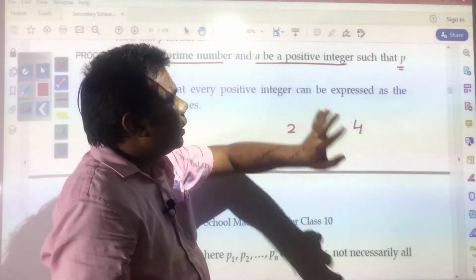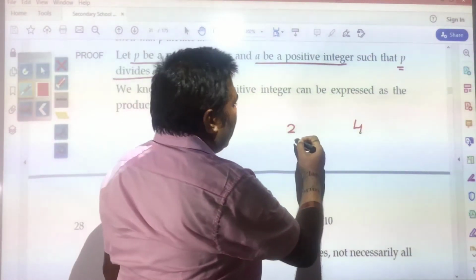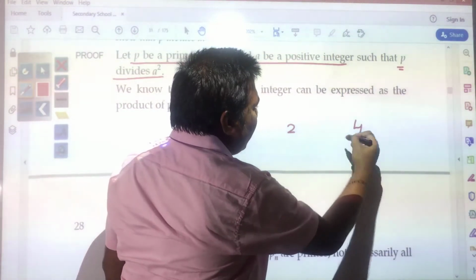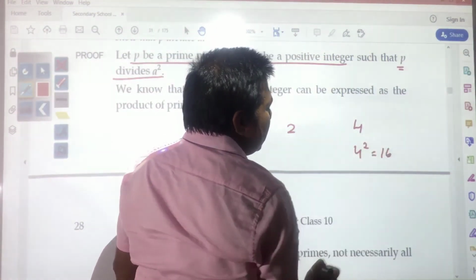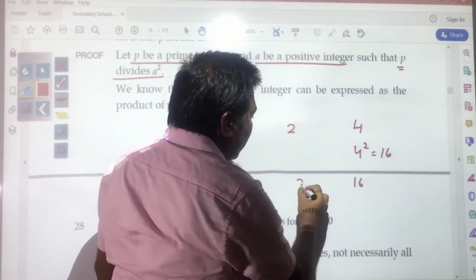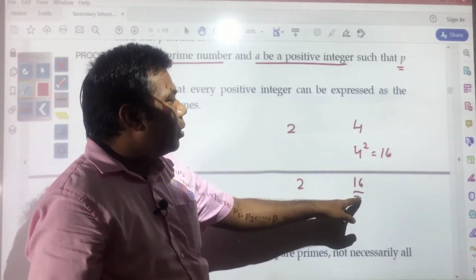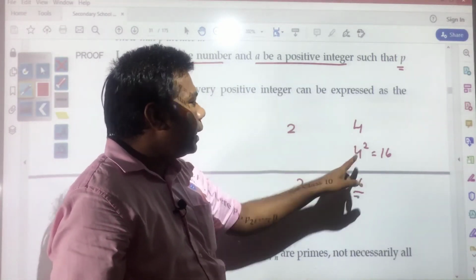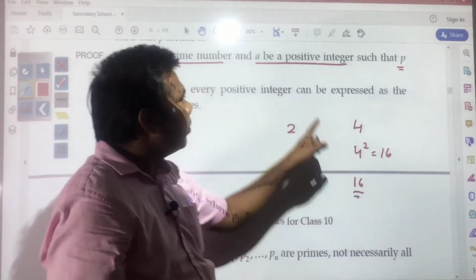Then p, this 2, definitely will divide 4 square, which is 16. 2 will be a factor of 16.